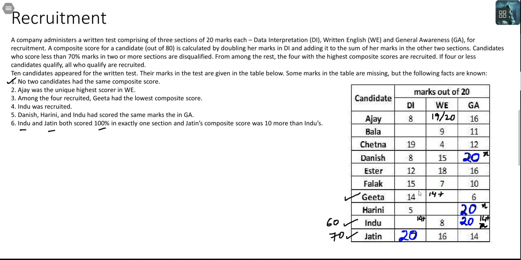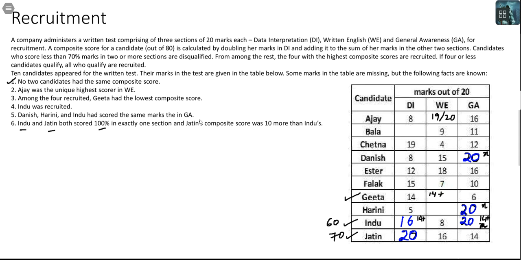Let's get back to the DI score of Indu. 20 plus 8 gives me 28. If I need 60 in total, I need 32 more. So 32 divided by 2, the score for Indu in DI will be 16. This is also guaranteed. Fun. Now let's look at other things.